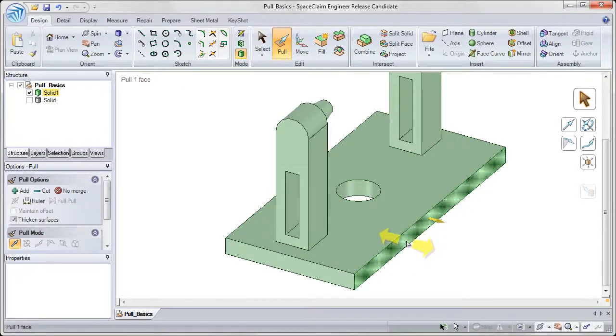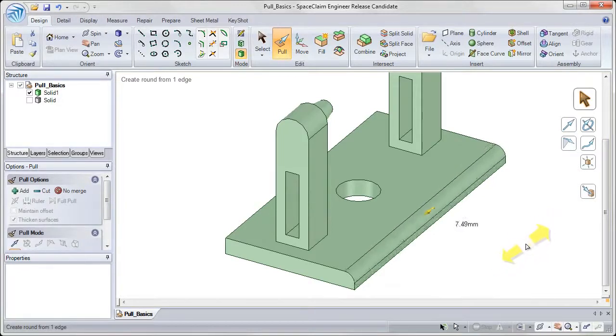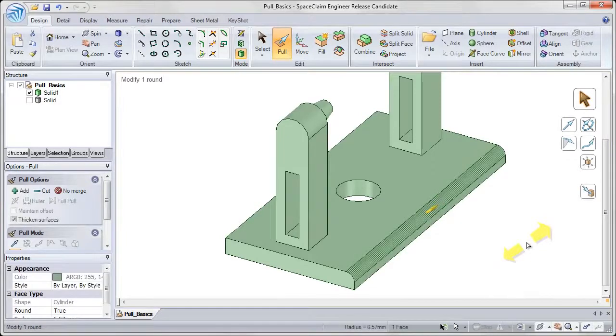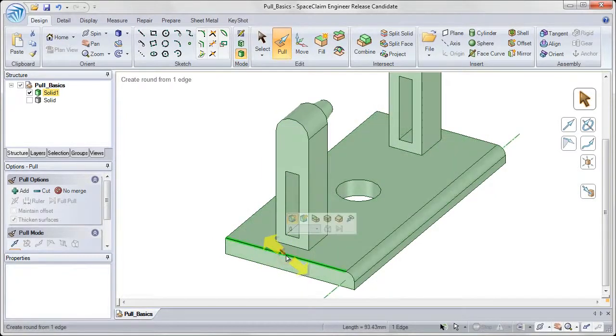Now if I want to pull on an edge, I can select on an edge and click and drag to pull on that edge, creating a rounded feature. I can also choose to pull on an edge and highlight the second option in my mini tool guide that pops up, which is the chamfer tool.